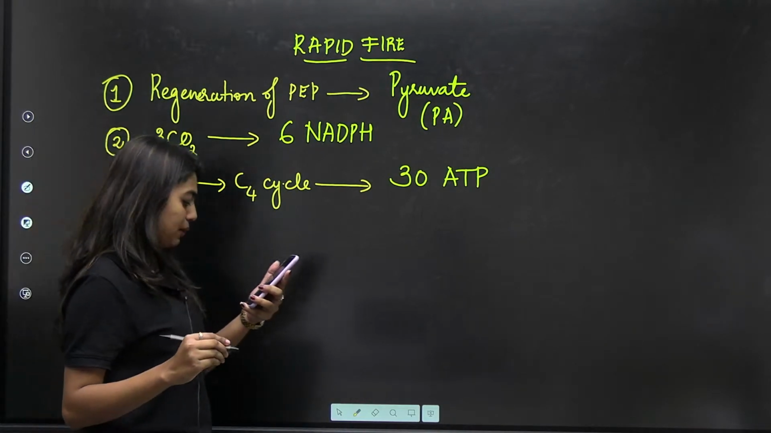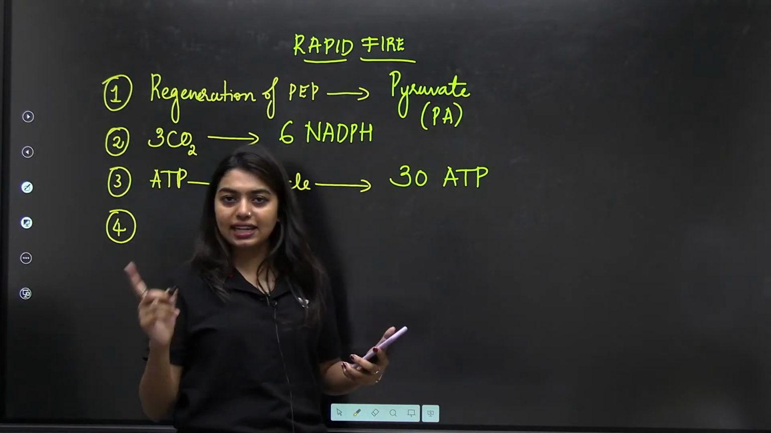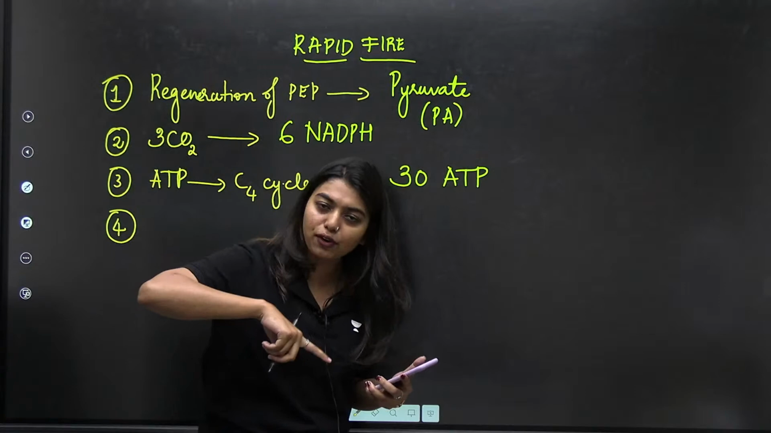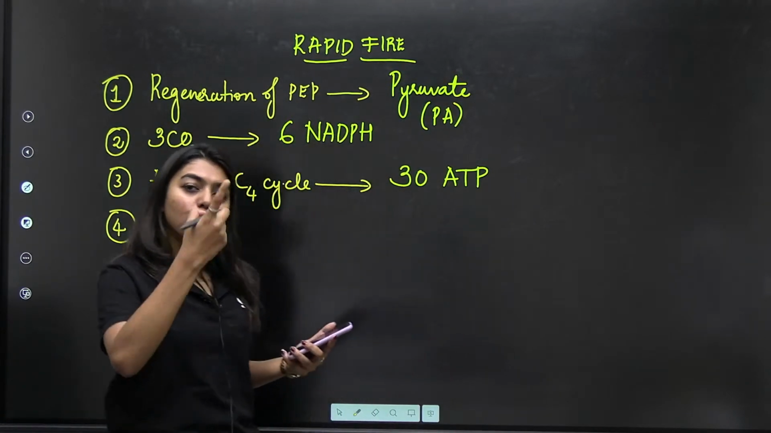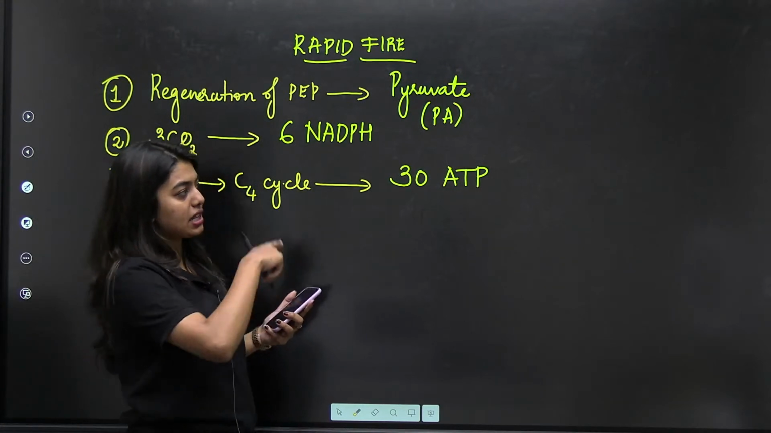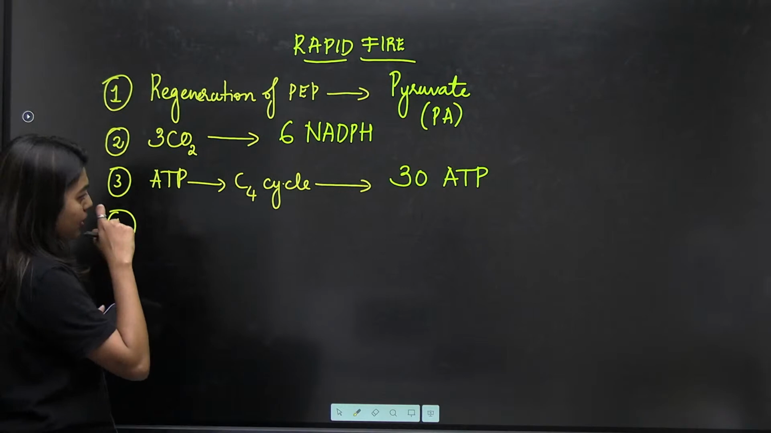Very good. 30 ATP. 18 ATP is for your cyclic reaction. 12 ATP is for what happens in the mesophyll, right? Your C4 cycle. Totally we need 30 ATPs. That is why that cycle is called an expensive cycle. Okay, next question.